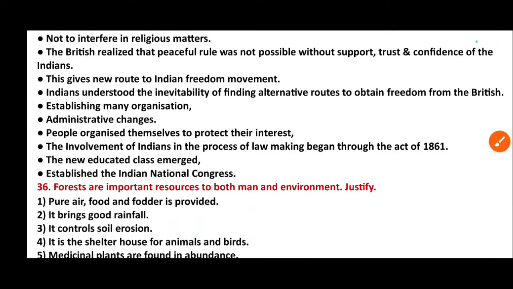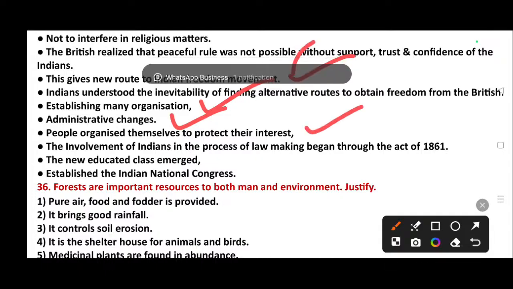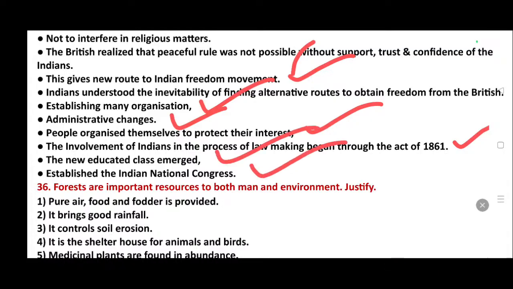Then this gives a new route to the Indian freedom movement. Indians understood the inevitability of finding alternative routes to obtain freedom from the British. Then, establishing many organizations, administrative changes, people organized themselves to protect their interests. The involvement of Indians in the process of lawmaking began through the Act of 1861. The new educated class emerged and established the Indian National Congress.